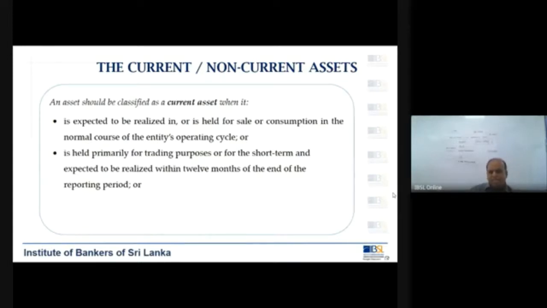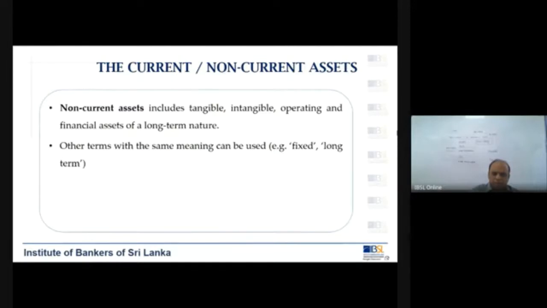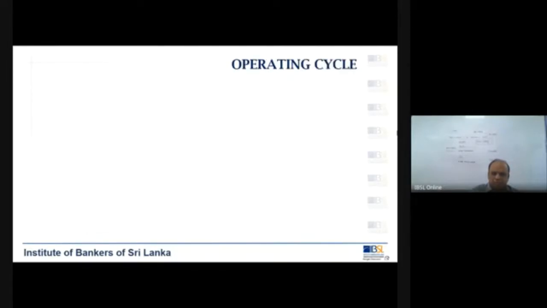So what about fixed assets? The tables, chairs, all those. Obviously, they are not current assets. You will use them, but what is the definition as per LKS 16? The expectation is that you will get the economic benefits in the future. That is why you are depreciating them. So definitely fixed assets are not current assets. They are non-current assets. I have already explained to you what non-current assets are.